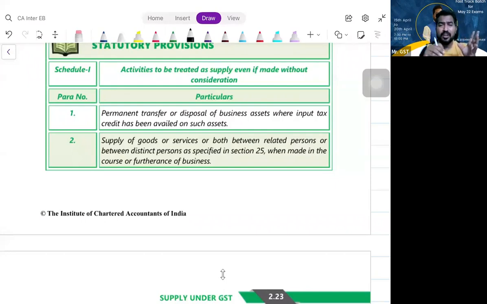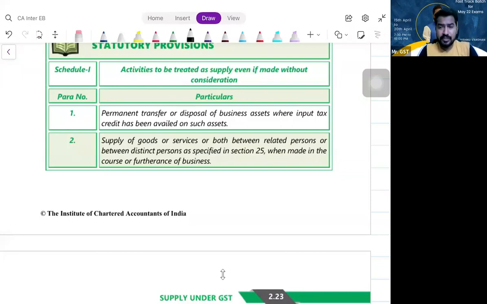Why? Because to call it a supply, there should be two persons, no? For a transaction, it should be done from supplier to recipient. It cannot be like Vishnu doing trimming for himself and paying GST to the government. Clear? So the point is there should be a supplier, there should be a recipient. Fine. So they are saying, even though these two registrations belong to the same person, if any transaction happens between them, let us assume I am manufacturing notebooks in Tamil Nadu. I have an outlet in Karnataka, Bangalore. The stock from Tamil Nadu I am transferring to my Karnataka unit.